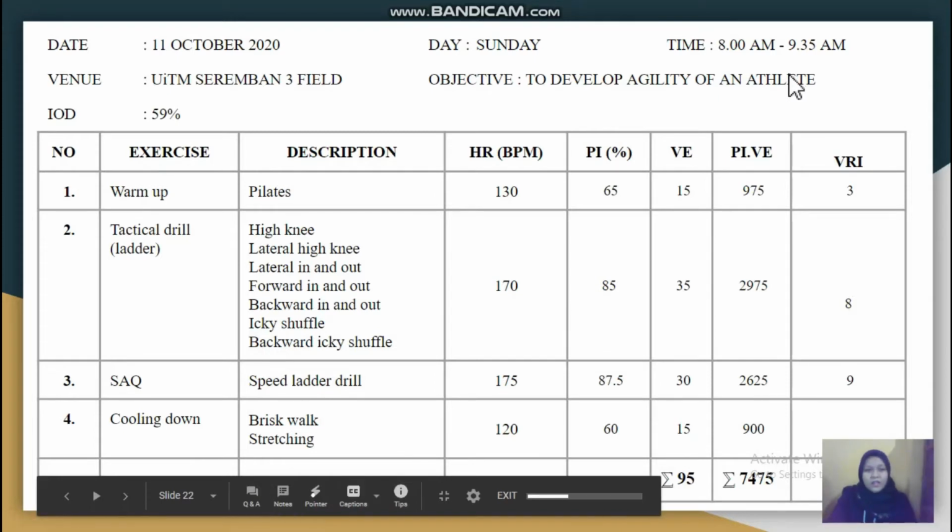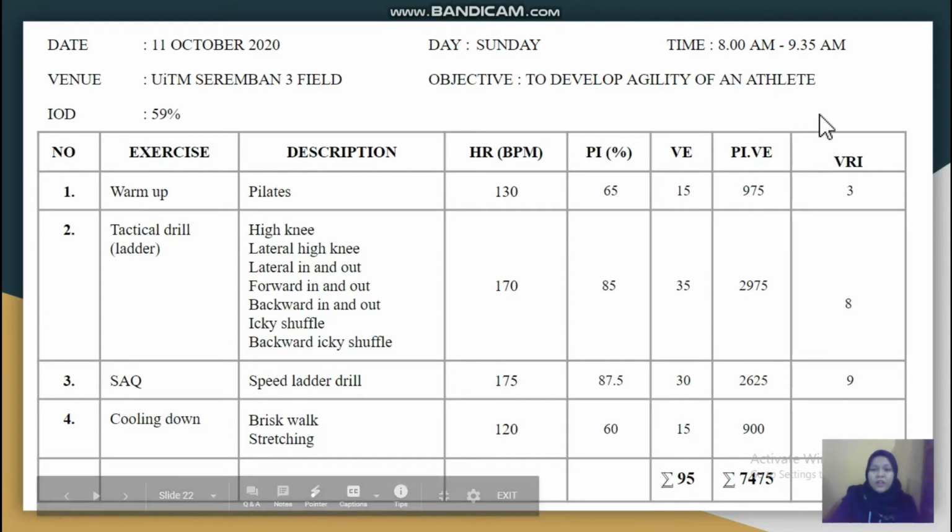So we are at the last day of the week, which is on 11 October 2020, Sunday, 8 a.m. until 9:35 a.m. The time given needs to be tallied with the VE, which is volume of exercise. So this is 1 hour 35 minutes, so the VE is 95.